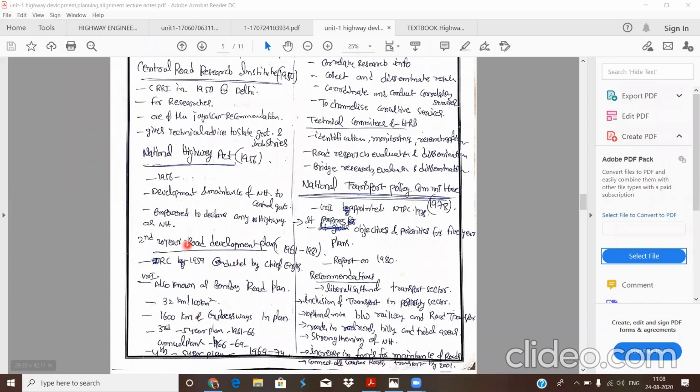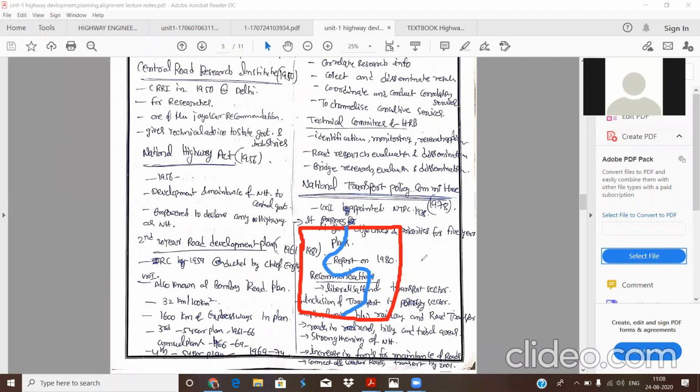So the target length of this 20-year road development plan is 32 kilometers per 100 square kilometer area. That means if we take any 100 square kilometer area in any place of the country, there should be at least 32 kilometers of road network length.